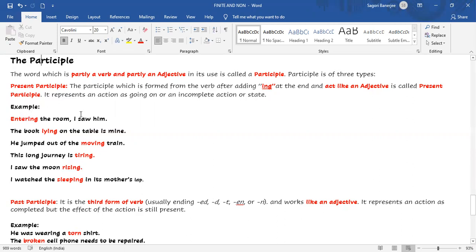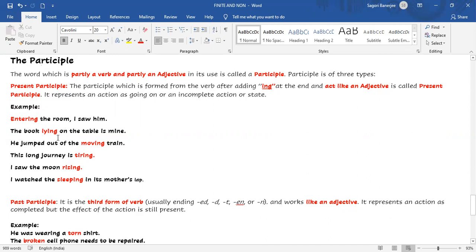So entering is telling about a pronoun, so entering is an adjective. As it has been formed with the ing form, verb plus ing, it is a participle, a present participle.